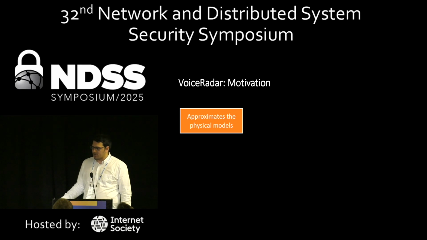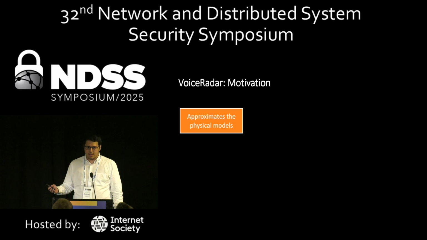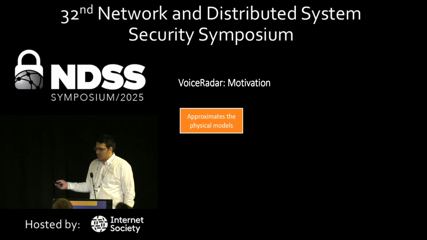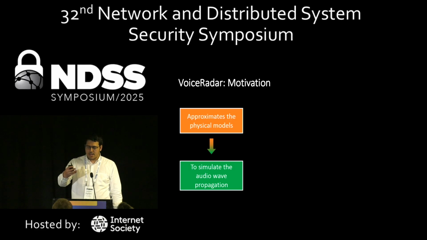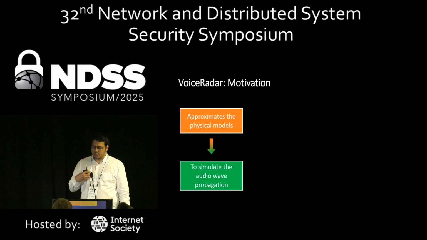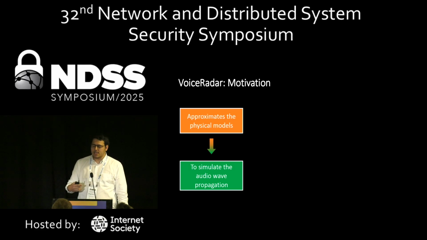So for VoiceRadar, we want to approximate the physical model to represent this a priori information that I just described. So we want to approximate the physical model to simulate the audio wave propagation, how my speech originates and reaches the observer, that is you, or the one that needs to decide if I'm real or fake.